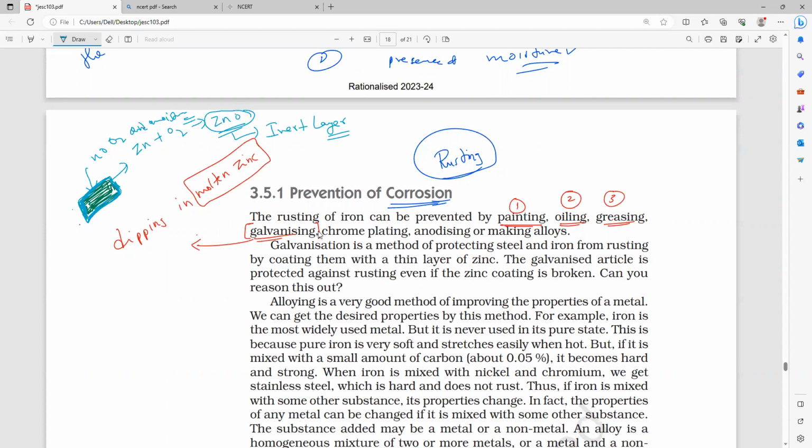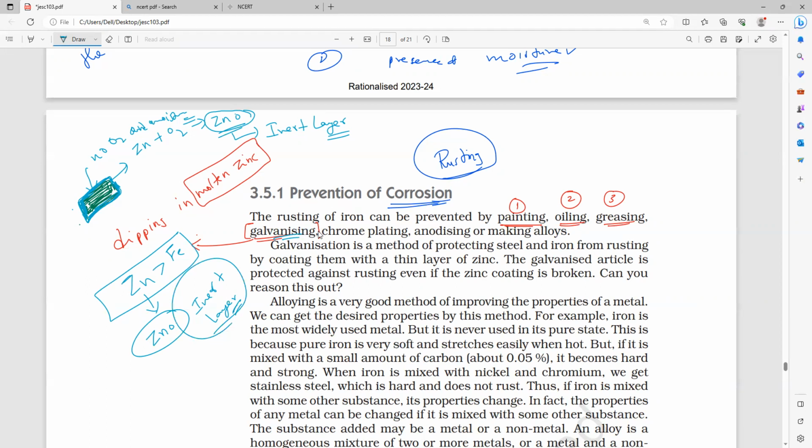So the majority of household items are designed from galvanized iron only. Whatever iron items you are buying, everything has been galvanized. So zinc is actually more reactive than iron, but zinc will form an inert layer. What is the inert layer of zinc? Unreactive layer, zinc oxide. It will prevent further corrosion. Zinc is more reactive than iron, so it will react with oxygen to form an inert, unreactive layer. So that is the reason iron will be protected by using galvanization.